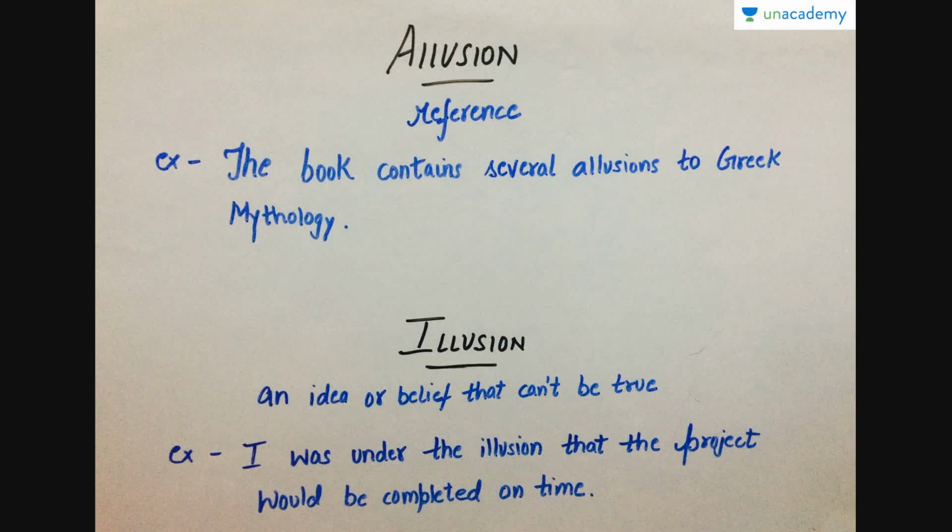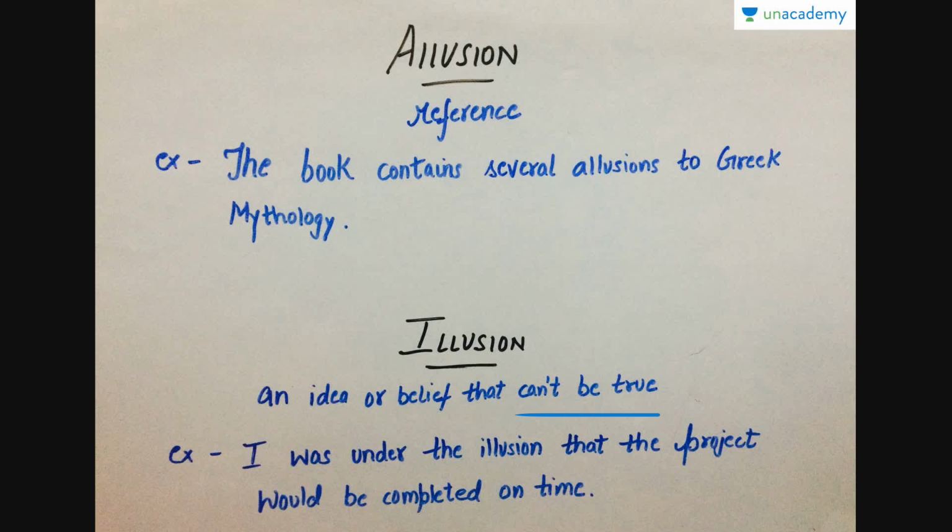Now the third set of words are allusion and illusion. These words are also often misinterpreted, and we often tend to confuse their spellings as well as their meanings. So the word allusion, ALLUSION, means reference. For example, the book contains several allusions to Greek mythology. I gave this example in the overview itself. Allusion is the indirect reference, and illusion is an idea or belief that can't be true.